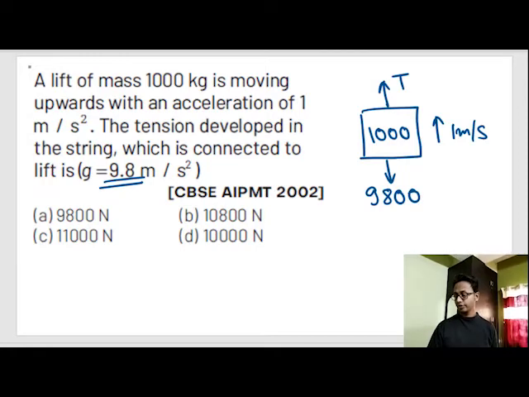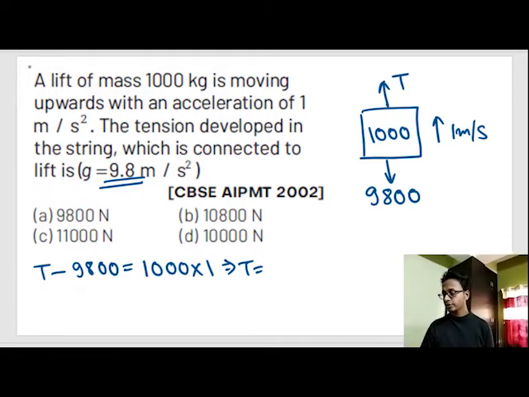So let's draw. T minus 9800 is equal to 1000 into 1. Or T is equal to, I take the 9800 on the right hand side, 9800 plus 1000 is equal to 10,800. The correct option is option number B.